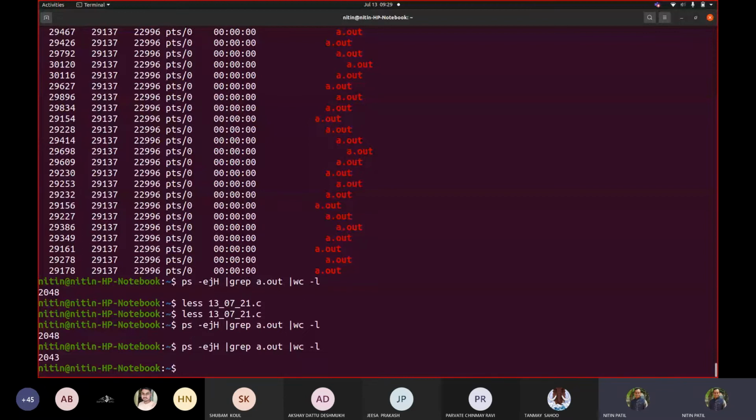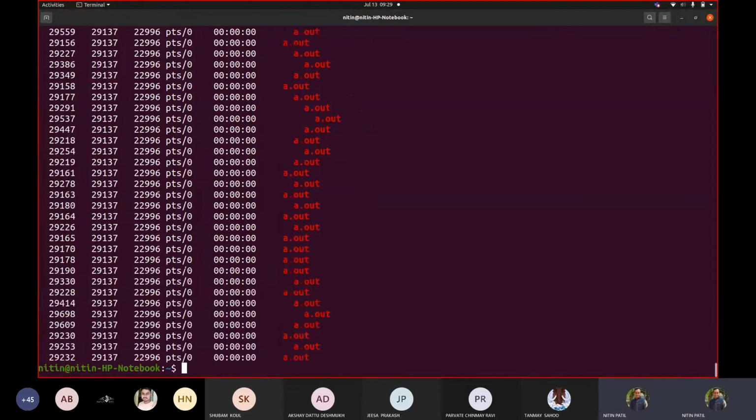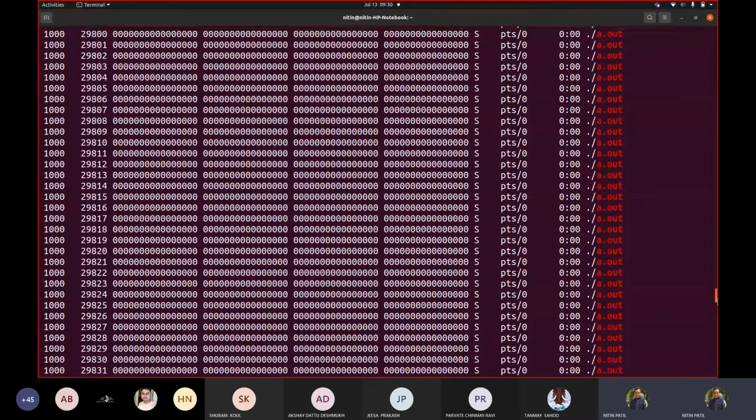If I see this, this tree still exists. If I try to see S, you can see their states also are added. Yes. And this got terminated.